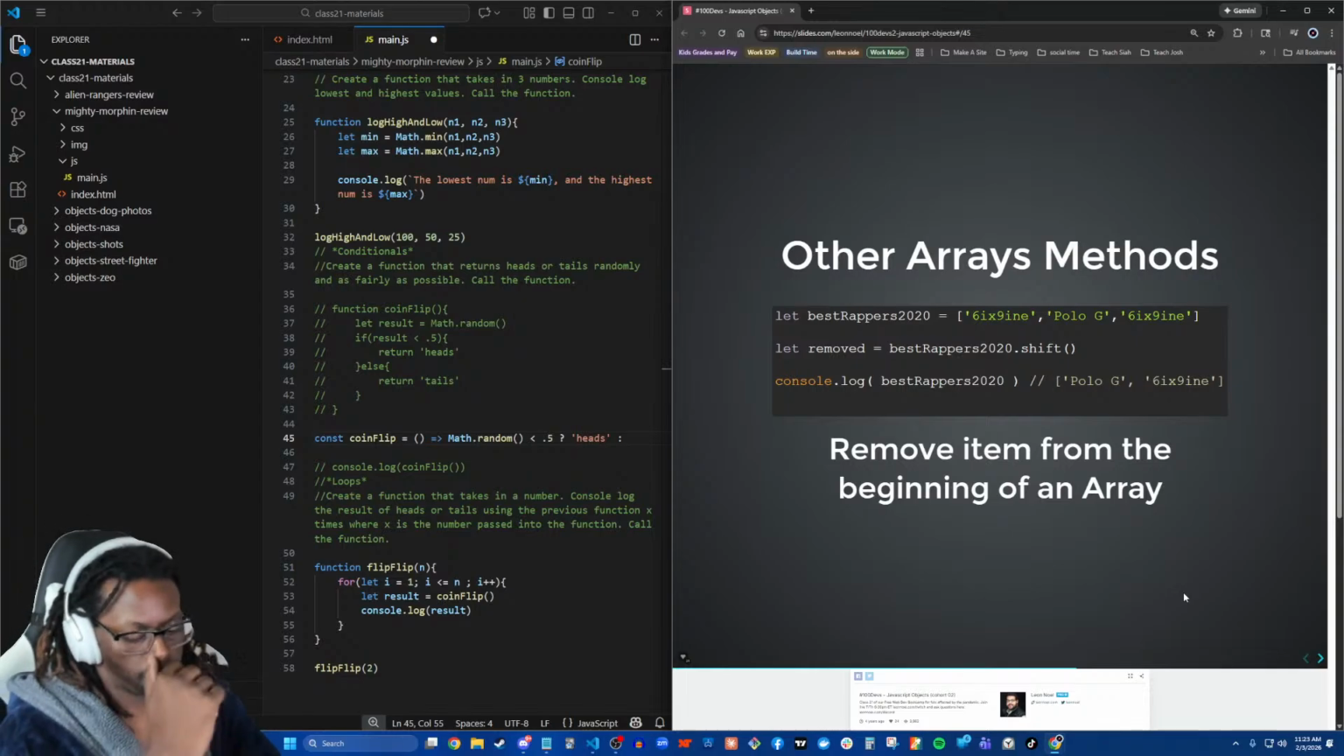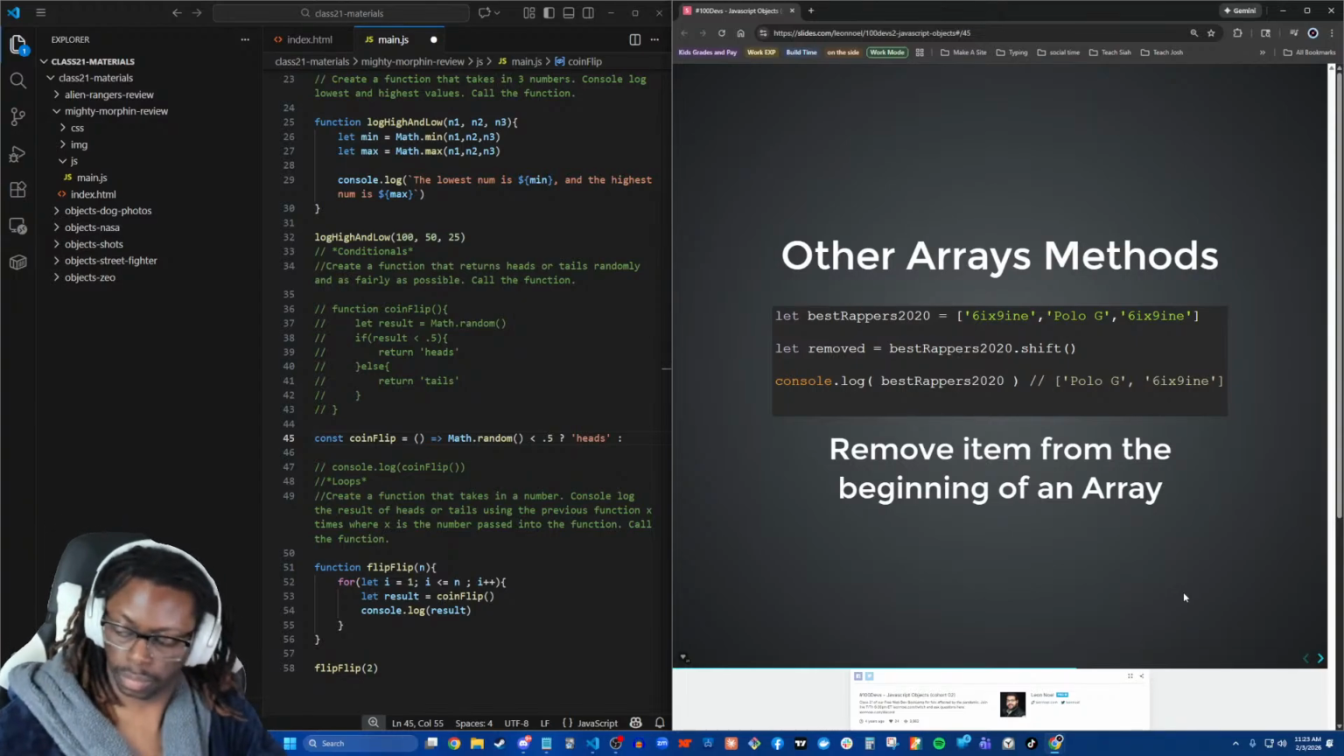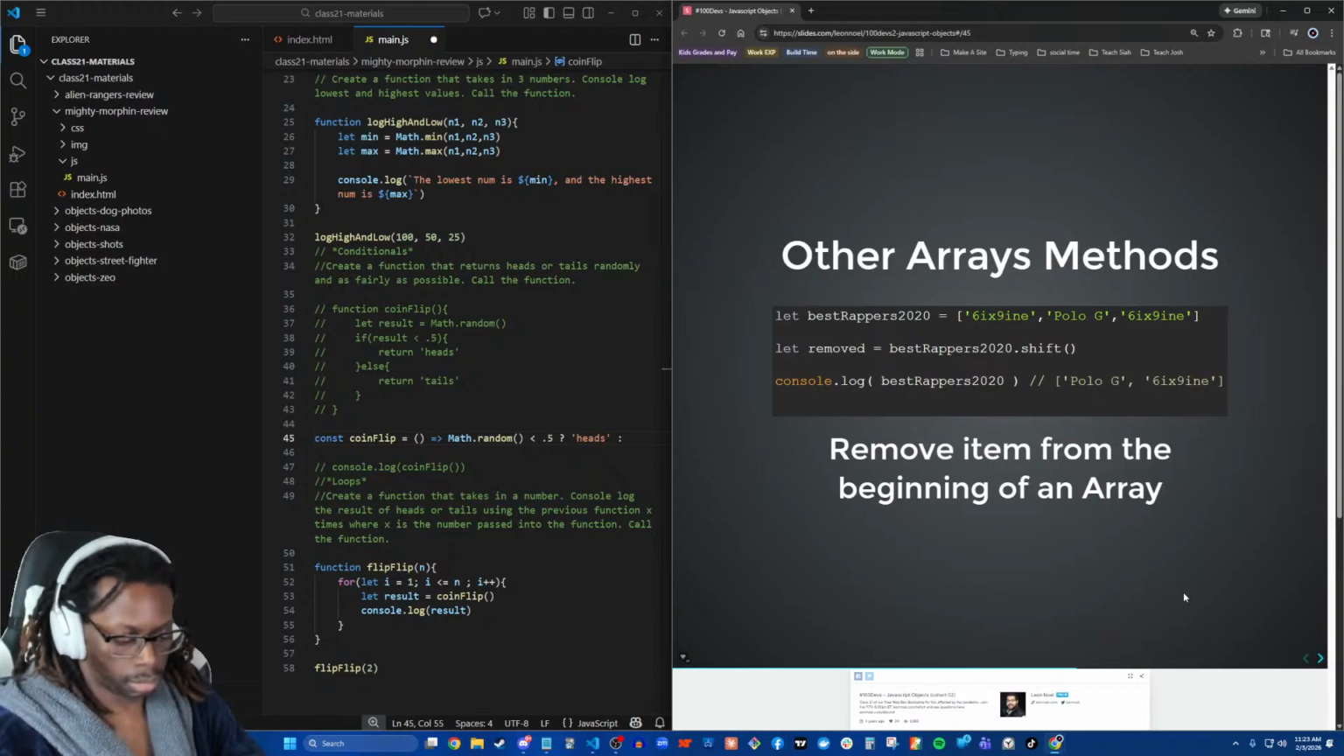So here we have an array, bestRappers2020. On that list, we have 6ix9ine, Polo G, and 6ix9ine. Pretty quickly, we shift off 6ix9ine. What it does is it takes the beginning of the array and pulls it off. If you were to just do shift, you could grab that first value off and it would evaporate into the ether. But we've actually stored it in a variable called removed. And so right now, 6ix9ine is pulled off and it's stored in the variable removed.